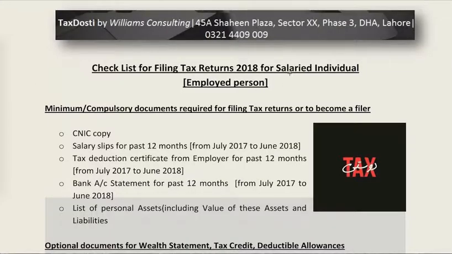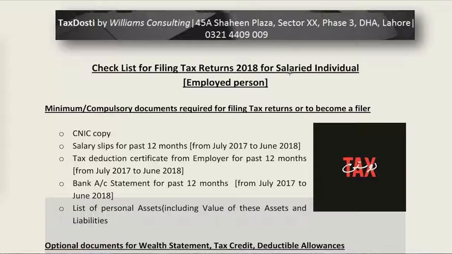Now, who is a salaried person? Because we are dealing with tax laws, and tax laws have their own definitions. According to the Income Tax Ordinance 2001, a salaried person is a person whose total income consists of salary, or whose main source of income is salary.